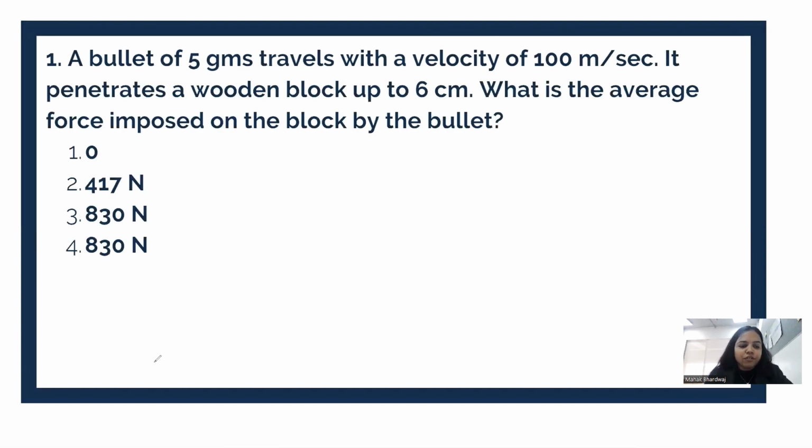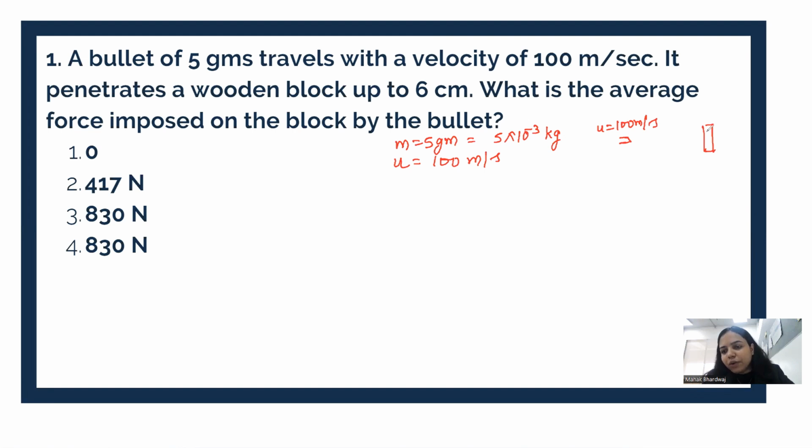So a bullet of mass 5 grams. We need to convert it into kilograms, which is 5 × 10^-3 kilograms. It is traveling with a velocity of 100 meters per second, which means the initial velocity is given as 100 meters per second. It penetrates a wooden block. We have a bullet traveling with an initial velocity of 100 meters per second, so high velocity.